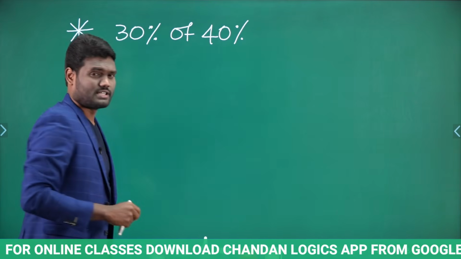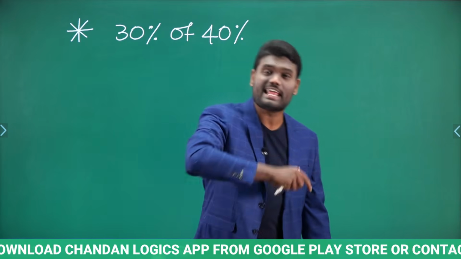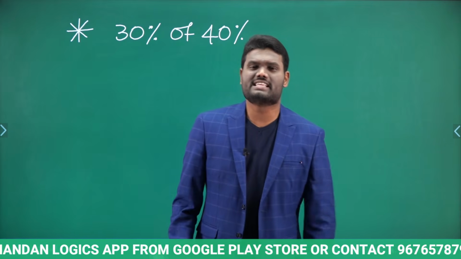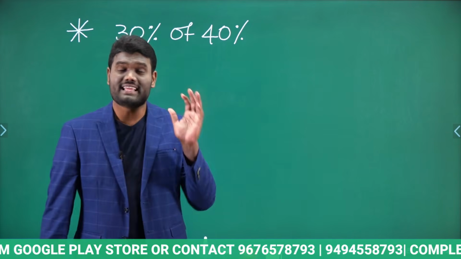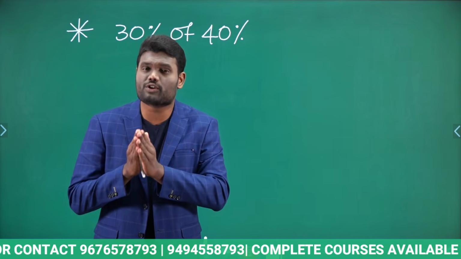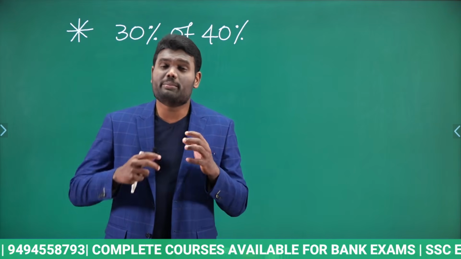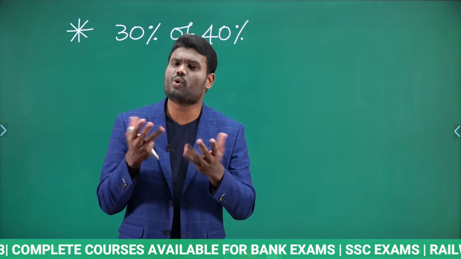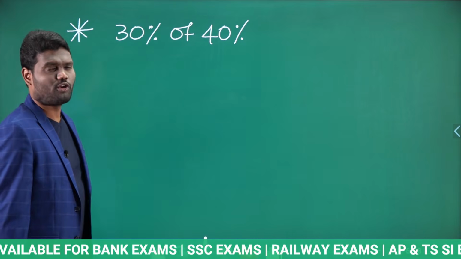30% of 40%. Why? Because in percentages you are going to come across percentage of percentage calculations, saying like 70% of 90%, 20% of 40%, 30% of 60%, 80% of 90%. You are going to come across these calculations, and you need to be really fast in them. You can't waste time here. So how to calculate 30% of 40%?